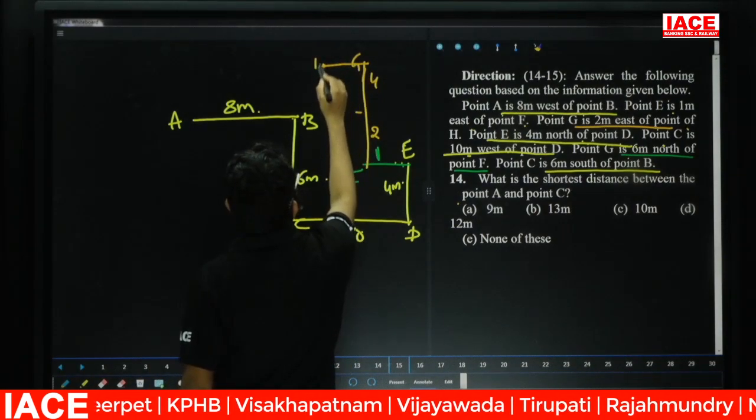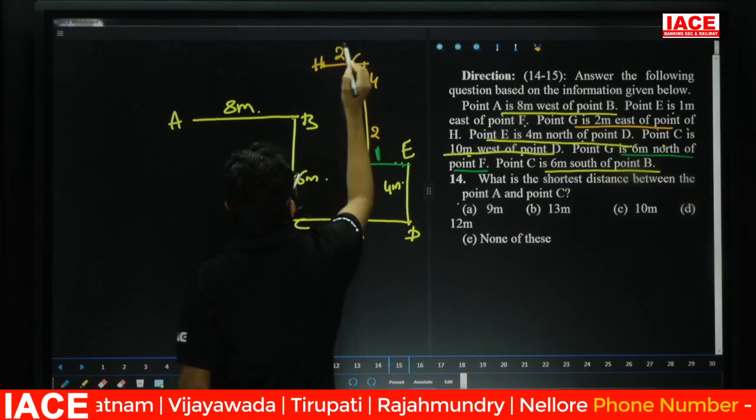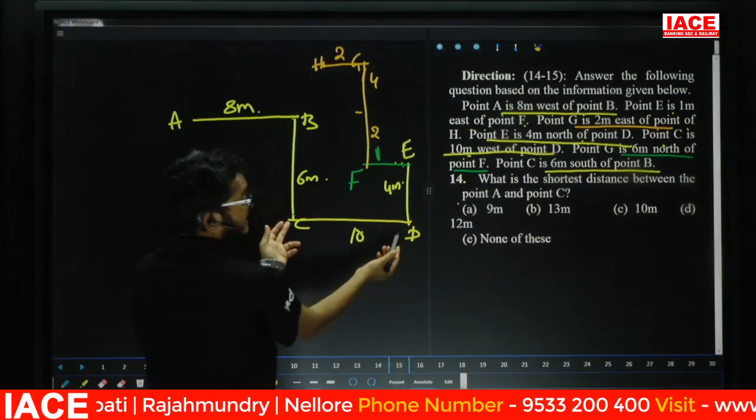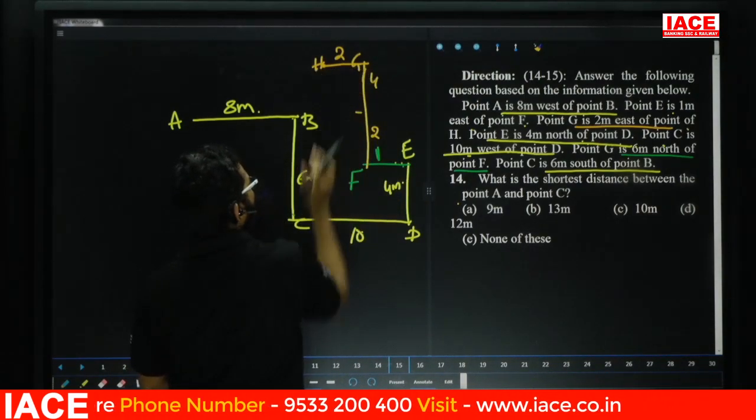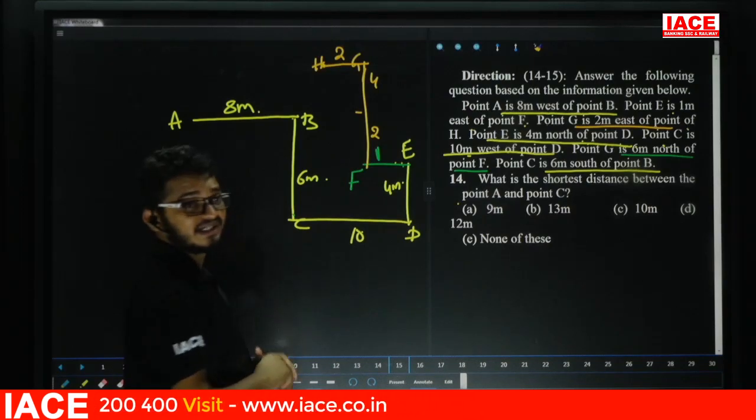Now this one is what? Point H. G is 2 meter east of point H. This total is 10 and this one is 1, this one is 2. Yes. Next, this is the entire given information.